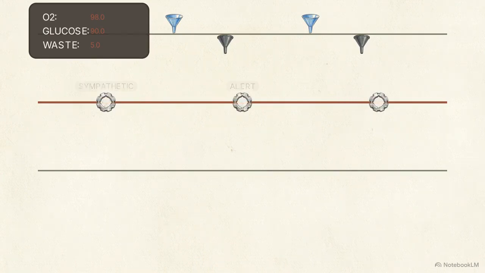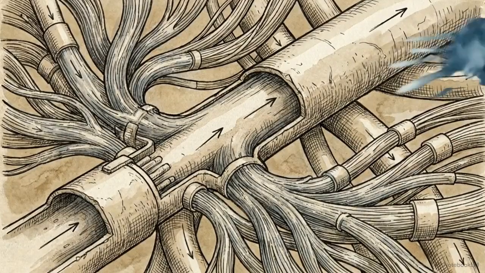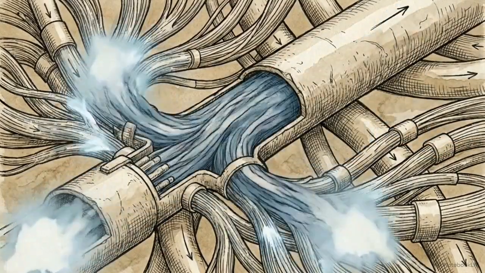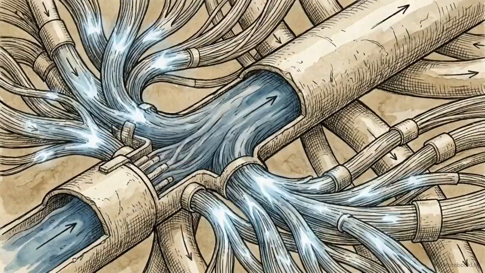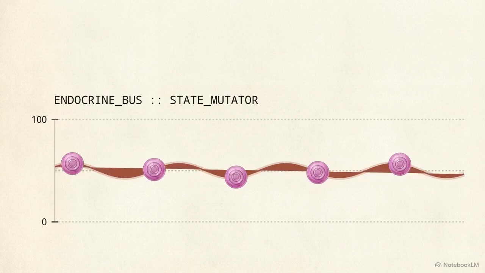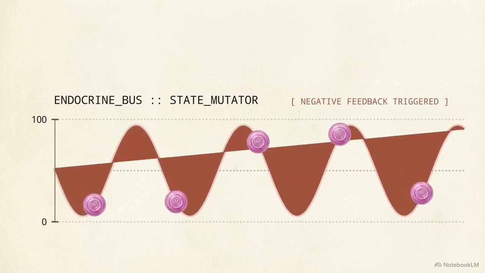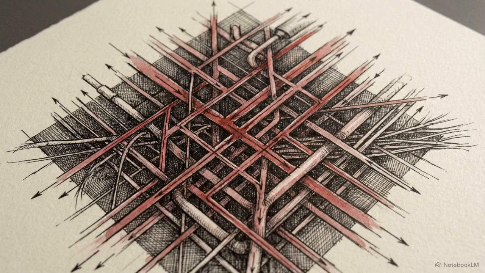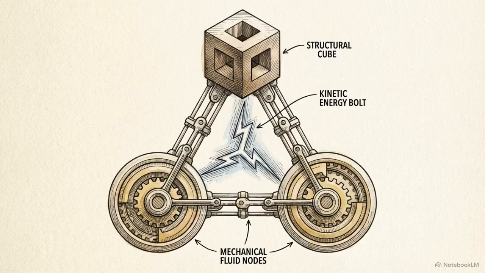The middle line is the nervous system. We structure this as a multi-channel, high-frequency pub-sub bus. Organs subscribe to specific signal types. When a broadcast fires, async callbacks trigger immediate, localized reactions without blocking the main event loop. The bottom line is the endocrine system. This operates as a slow broadcasting state mutator, using negative feedback loops to incrementally adjust persistent variables over time. We have shared state, high-speed pub-sub, and slow broadcast. These 3 distinct messaging patterns provide the complete communication infrastructure required for biological autonomy.